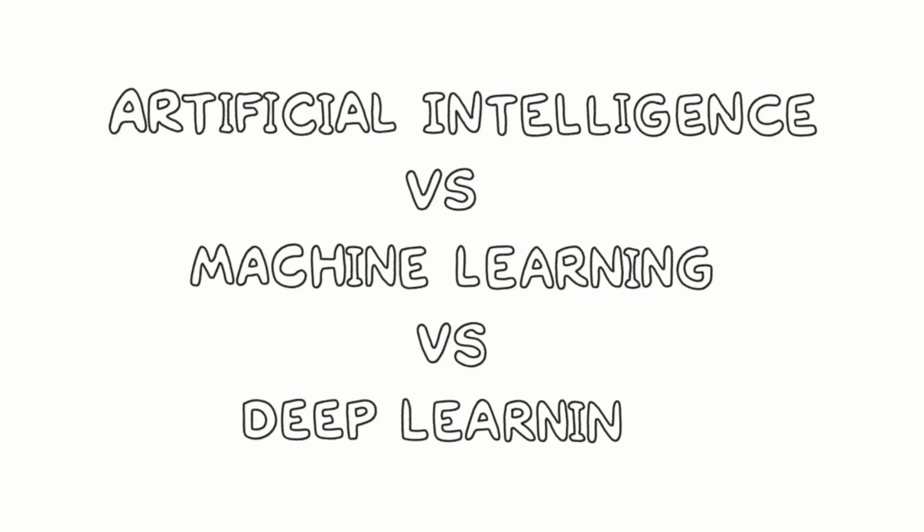Have you ever wondered about the differences between artificial intelligence, machine learning, and deep learning? These terms get thrown around a lot, but what do they really mean? Today, we're going to break it down along with a simple, real-world example. But before that, let's understand what these terms mean.